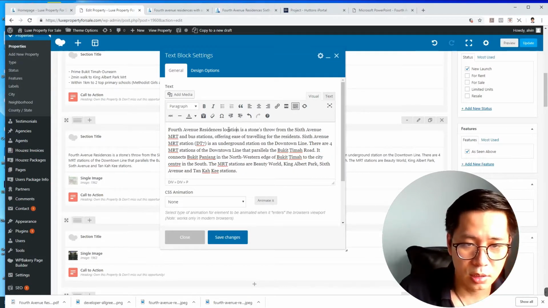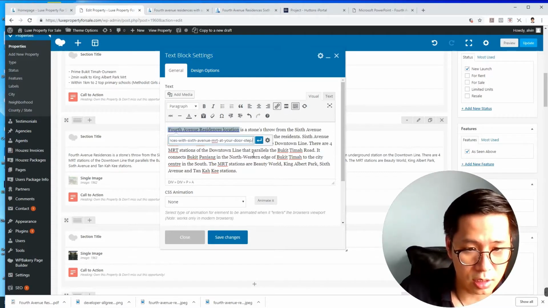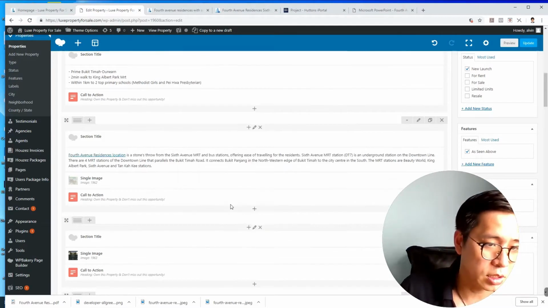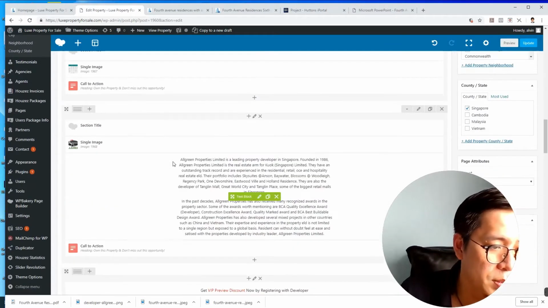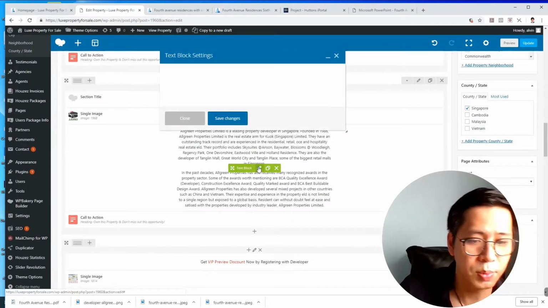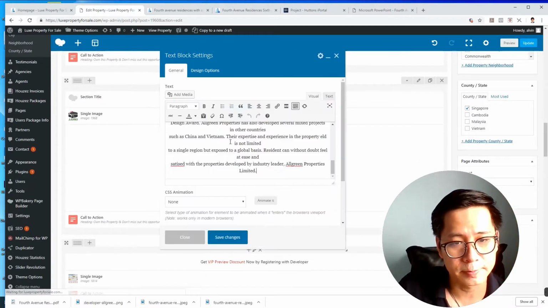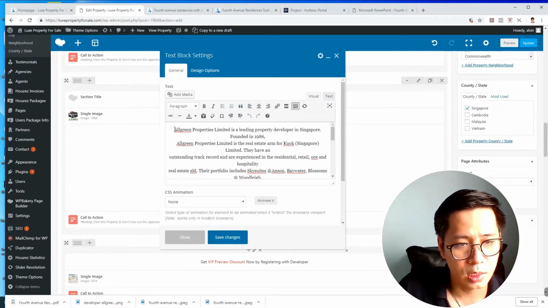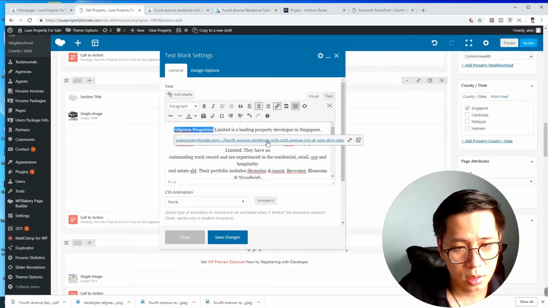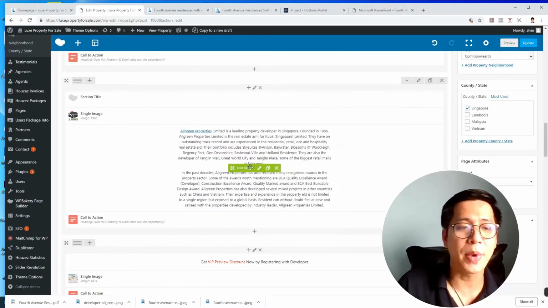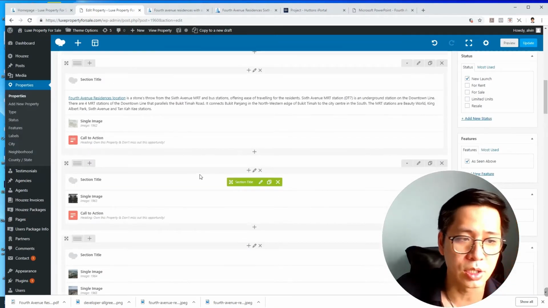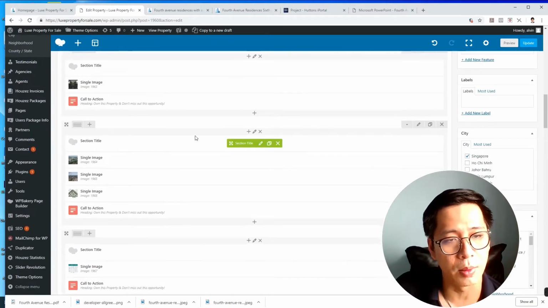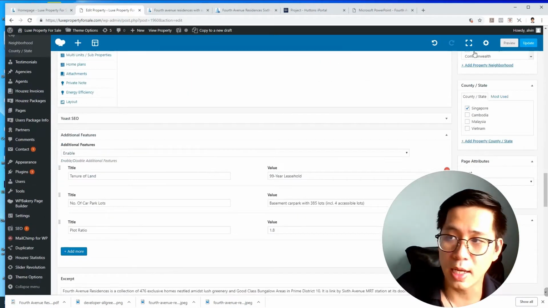Just type in accordingly and just add in the link, so that if you're looking for one location, it can be this way. All green property, you might want to do some linking. Simple guide would be like one paragraph, one link. At least they know each section is telling about what. So we are done. Update.